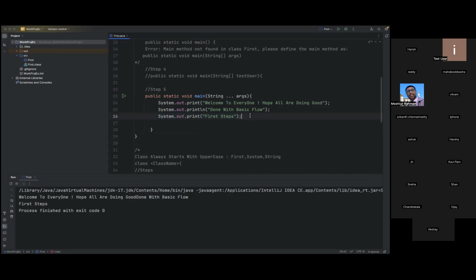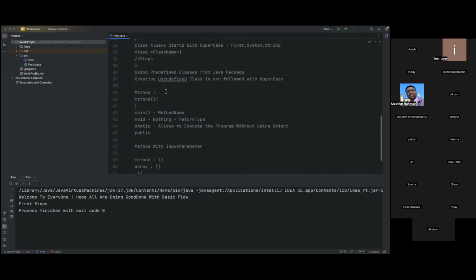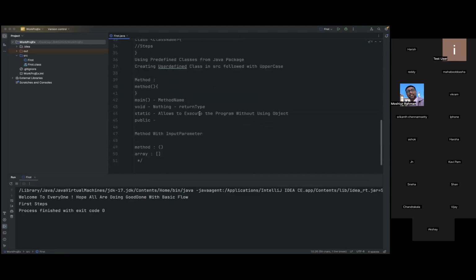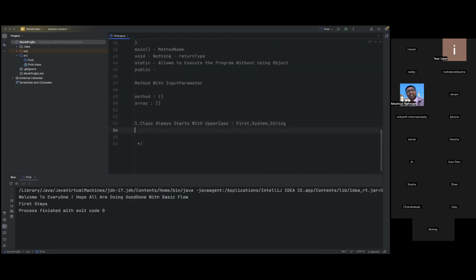Now let us discuss the naming conventions. As I mentioned, a class always starts with uppercase. This is the first and basic naming convention. Let me type some of the naming conventions here. Class always starts with uppercase. The second one is that a method should start with lowercase.